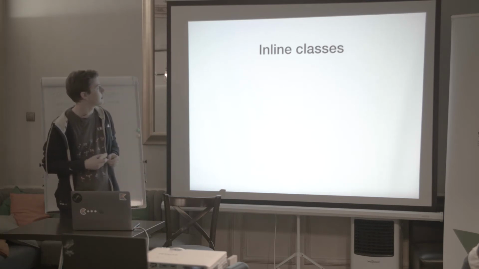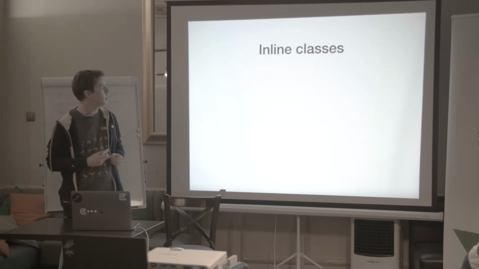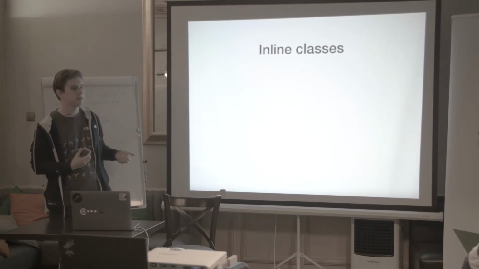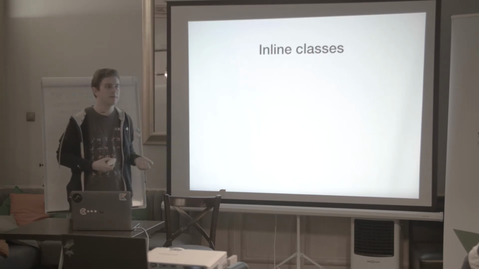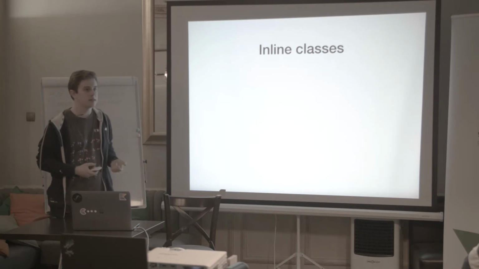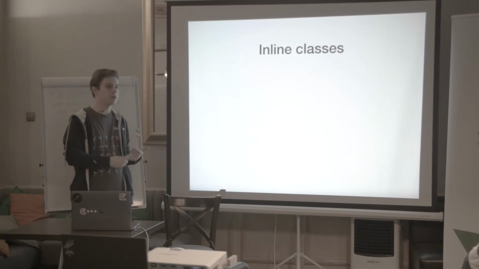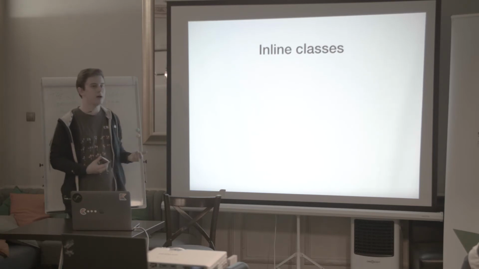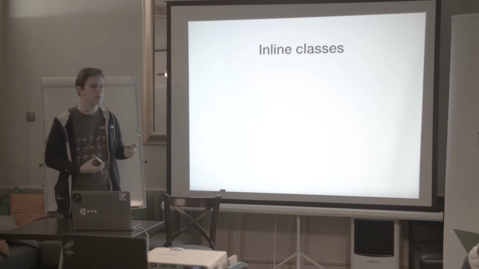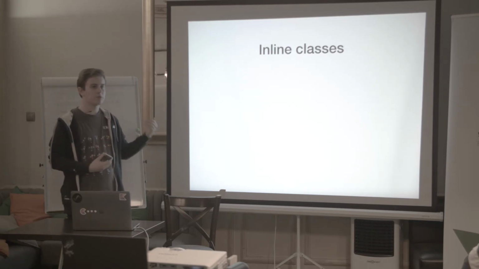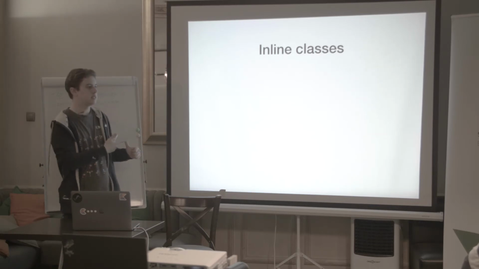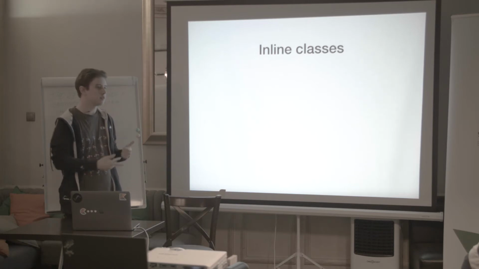The other experimental feature in Kotlin 1.3 is inline classes. It will be easy to explain this with an example. Let's assume we have some application that deals with distances, and the user can provide distance in kilometers or in miles. We can keep them as plain doubles, but our computations will be prone to errors, because we must be sure every time whether this distance is kept in miles or kilometers.